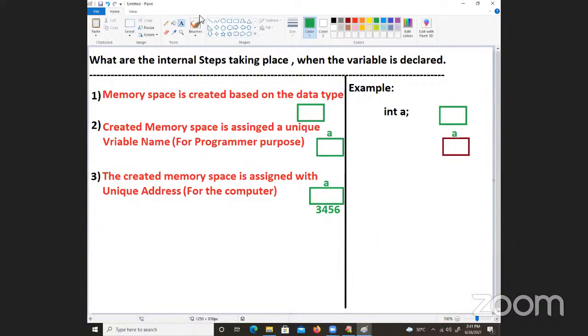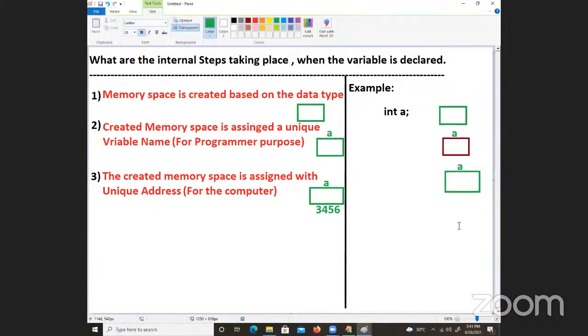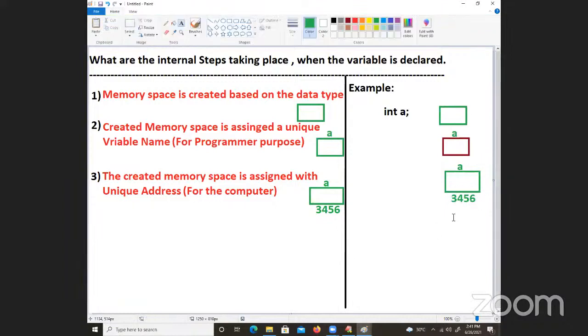Now what is happening here? Memory space is created now. This is a variable A, which is containing some type of address, which is taken here as 3456. I will show you that address also. This is a variable. What is the variable for? For you to refer to the value. For the computer, it refers to 3456, some address. How to take that address? I will tell you that.